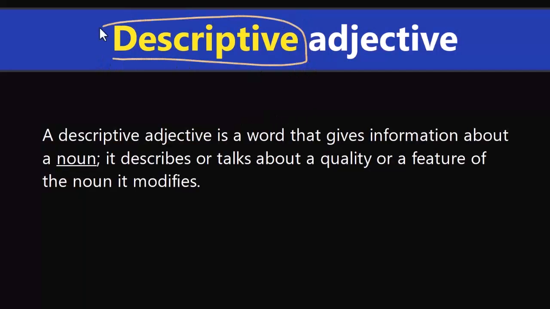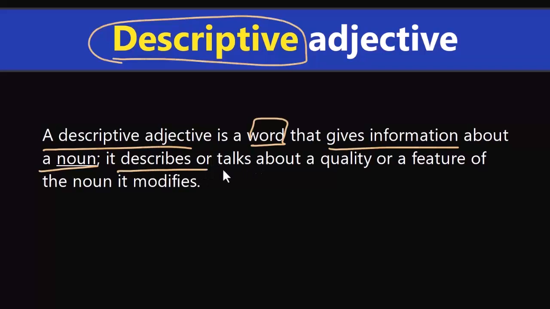Now let's talk about what exactly a descriptive adjective is. A descriptive adjective in English, also known as a qualitative adjective, as I just said, is a word that gives information about a noun, and that is the simple job of an adjective: giving information about a noun, describing it, modifying it. This is what a descriptive adjective does.